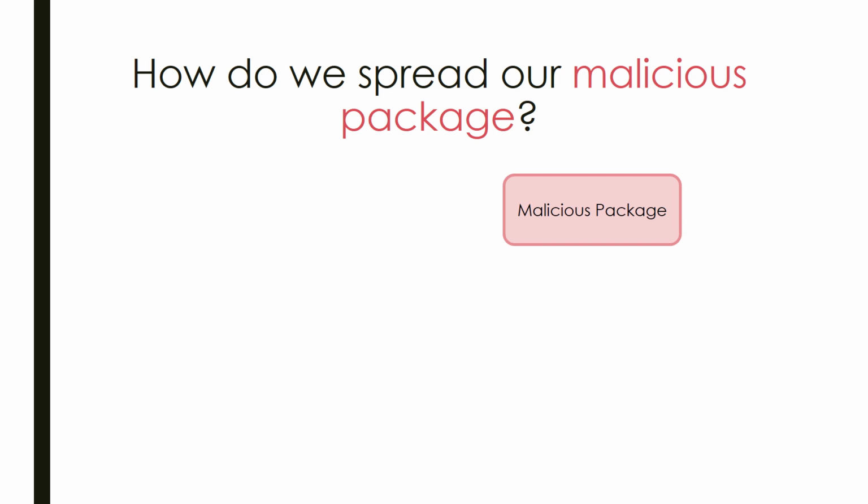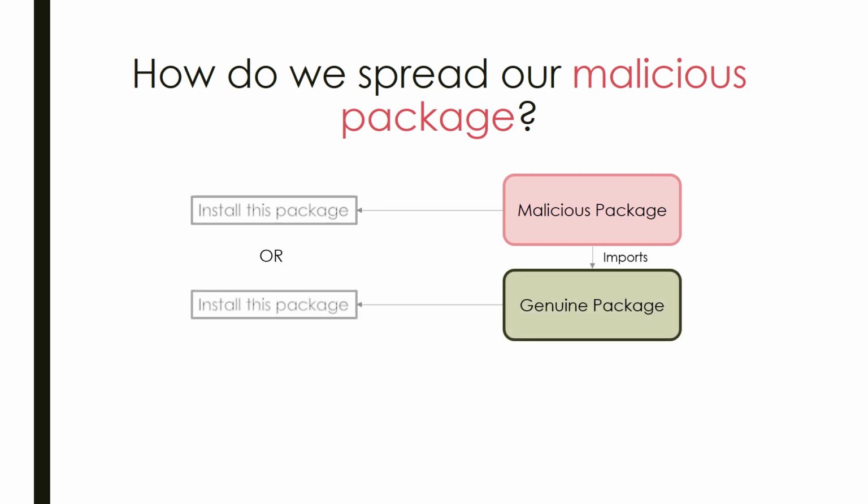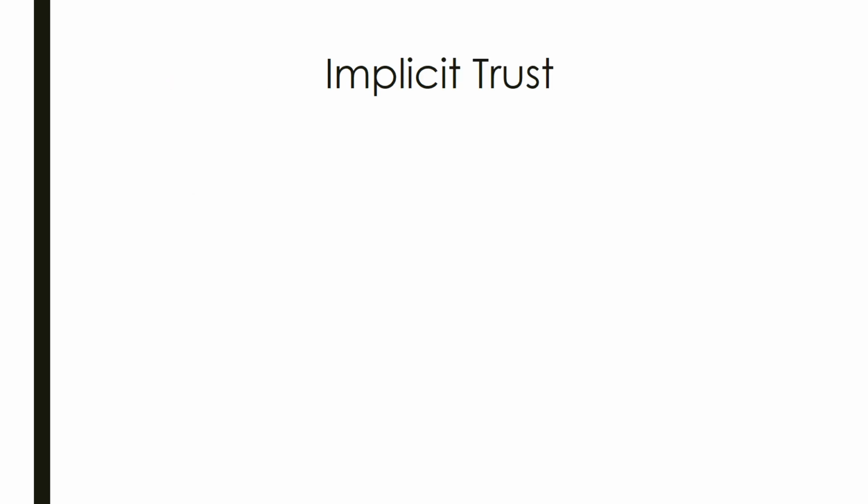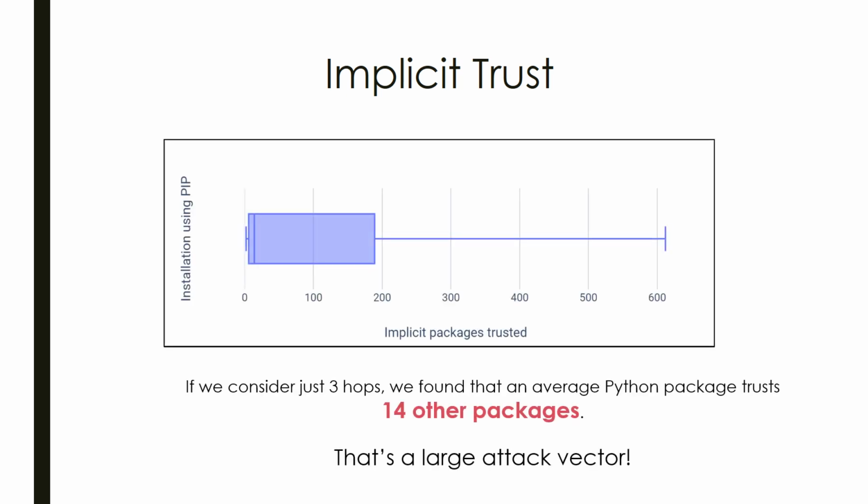We then came to our next question. Even if we created a malicious package, how would we spread it? Would users directly have to install a malicious package? Turns out that the users may install a genuine package which somehow imports a malicious package, or a package which through multiple hops imports this package. Every hop increases the attack vector. Our research shows that even if we consider just 3 hops, an average Python package trusts 14 other packages. This is a really large attack vector.